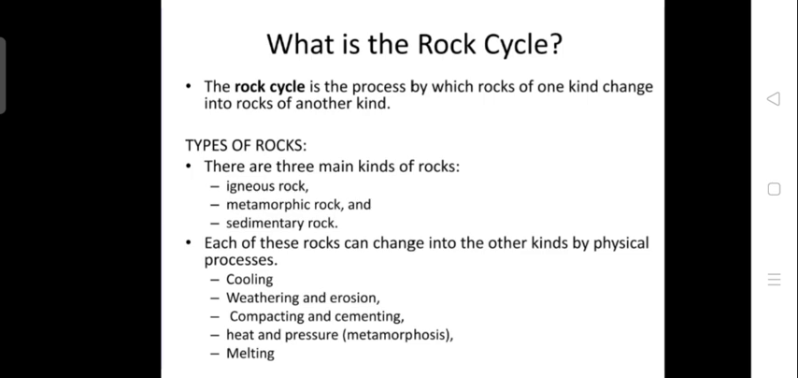Hi all, today we will learn about the rock cycle. The rock cycle is the process by which one kind of rock changes into another kind, mainly due to physical processes such as cooling, weathering and erosion, compaction and cementation, high heat and pressure, and melting. Mainly these changes are undergone by three main kinds of rocks: igneous, metamorphic and sedimentary rock.